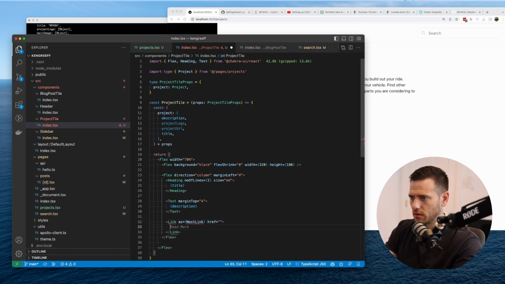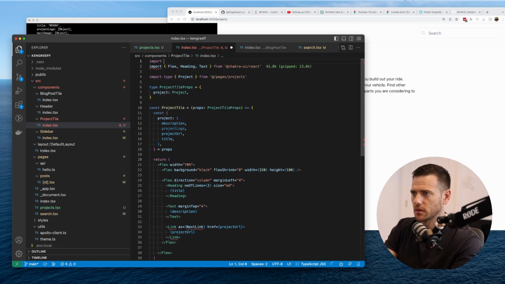And here we're going to do project URL. We're going to put it there, and then we're also going to use the same project URL as the href. Next link. So what we want to do here is import link, next link from next link. Yep, that's the one. And we need link from Chakra as well. So we'll import that.